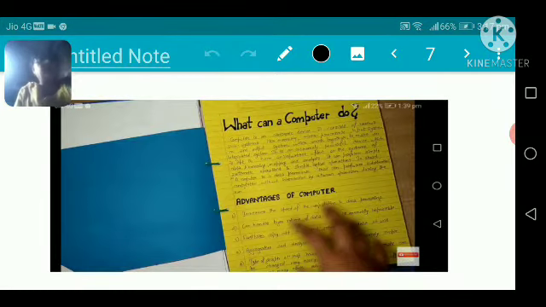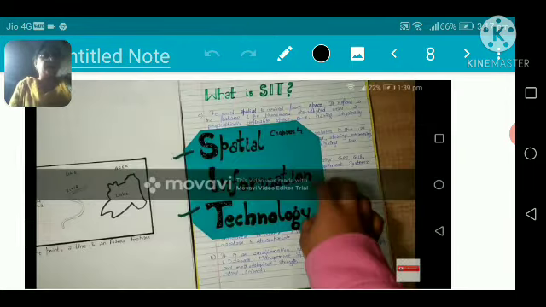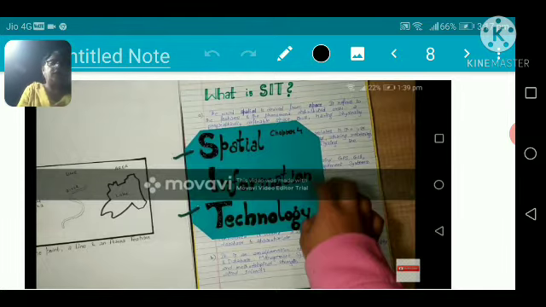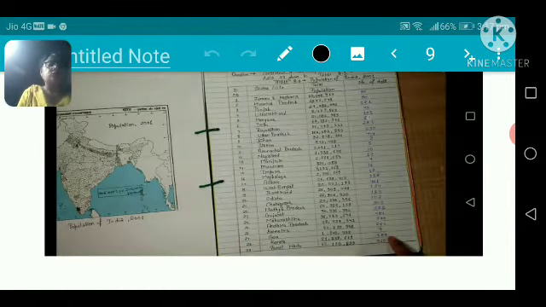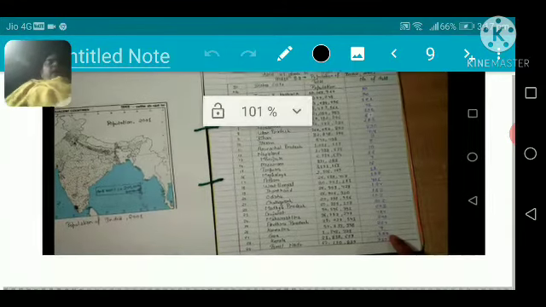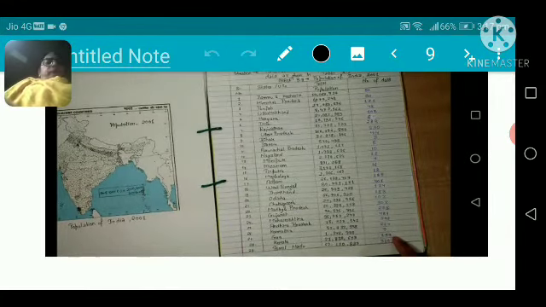And the next one is, and then what is computer, which I told you, SIT, okay, spatial information technology. How do you take different types of satellite pictures, and how you can measure their distance from one place to another place, and that also I'll show you. Then there is a population map, like you have to show data as well as population dot map, very very important.